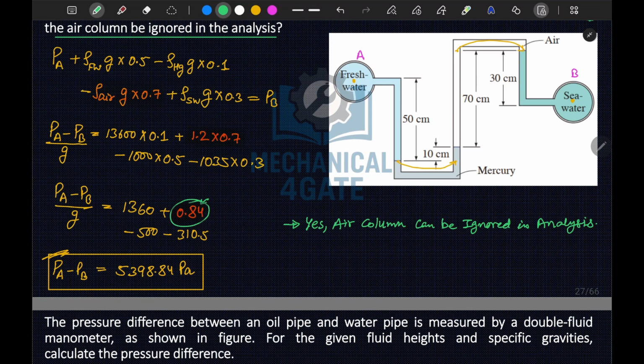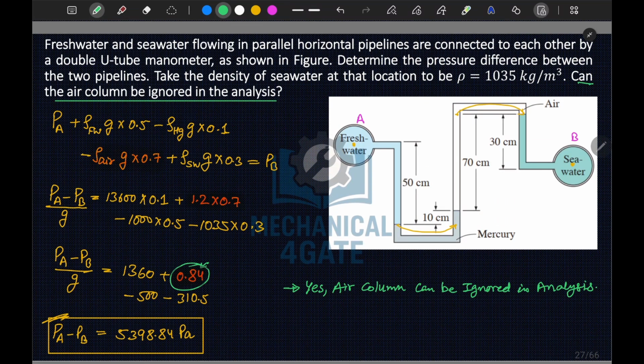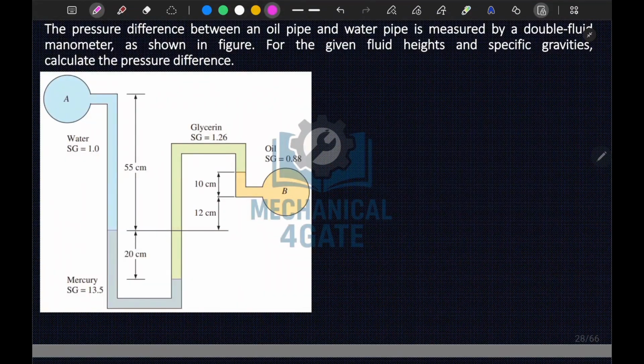Okay, so now we are done with this question. Let's move on. In this question it is mentioned that the pressure difference between an oil pipe and a water pipe is measured by a double fluid manometer. So this is mercury and glycerine. For the given figure, fluid heights and specific gravity are given. We have to calculate the pressure difference.